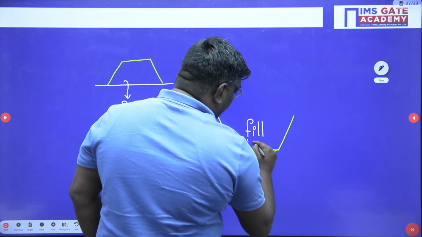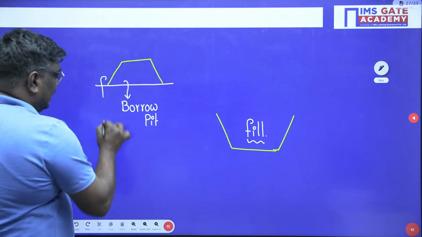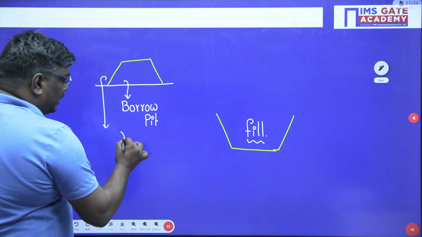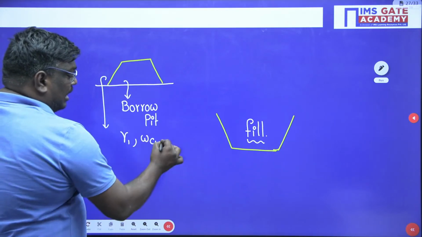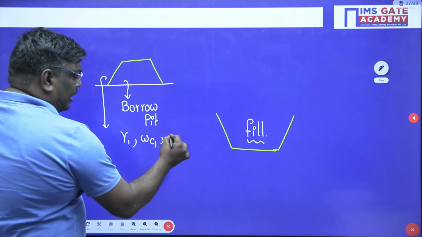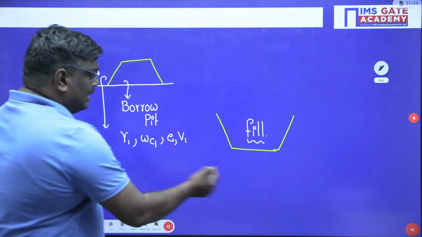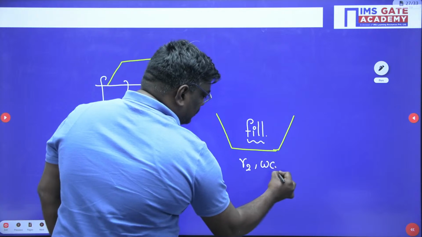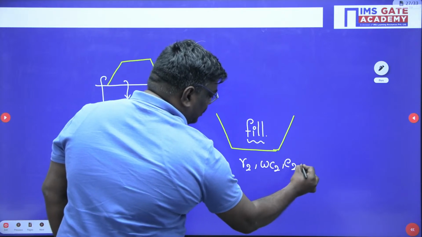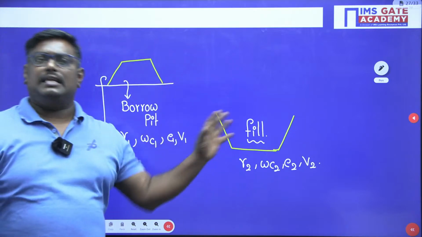You are trying to fill it here. Okay, now my dear students, see here. It has a bulk unit weight gamma 1, water content 1, and void ratio is given, or you can say volume is given. Or here you can say gamma 2, water content 2, e2 and volume of fill. Okay. Now see, this is the things they have given.